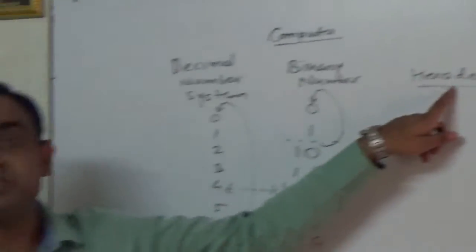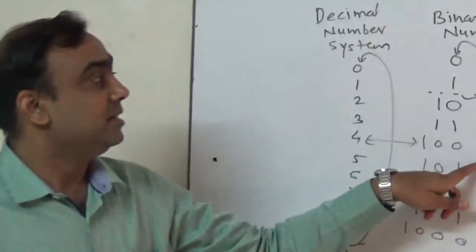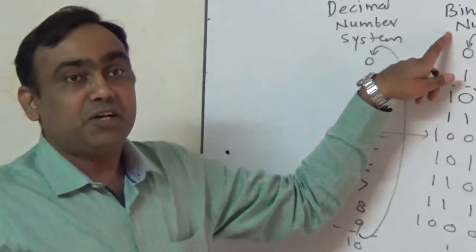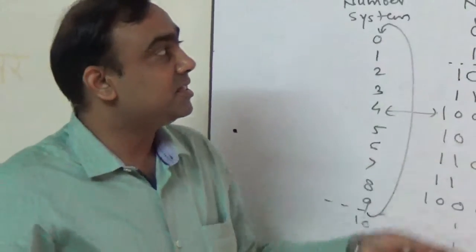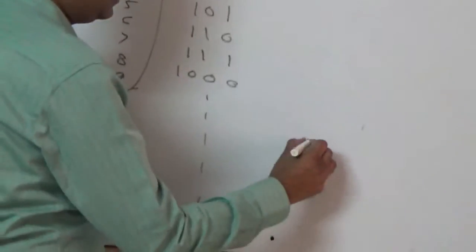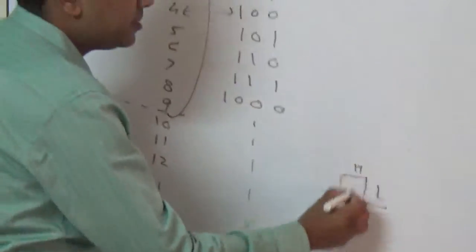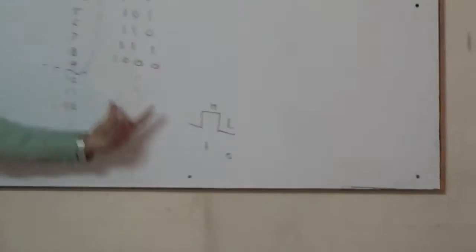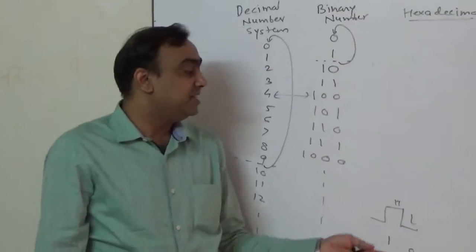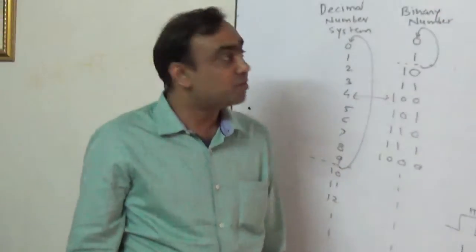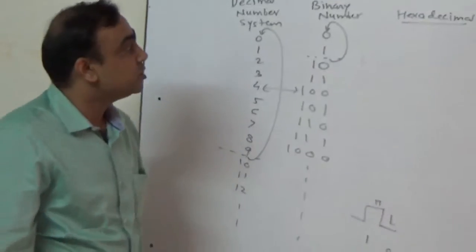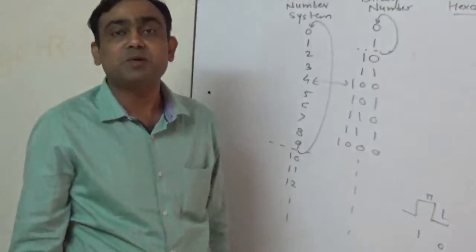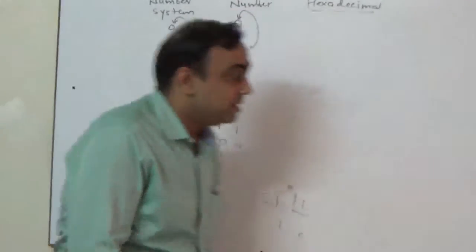Actually, hexadecimal is not the number system used inside. Binary is the only way we can talk about digital signals, because digital signals are high and low. We can easily represent high by 1 and low by 0. So binary is the only suitable way of presenting digital signals inside the computer world, but still hexa is used by engineers and scientists just for the presentation of the binary number system.